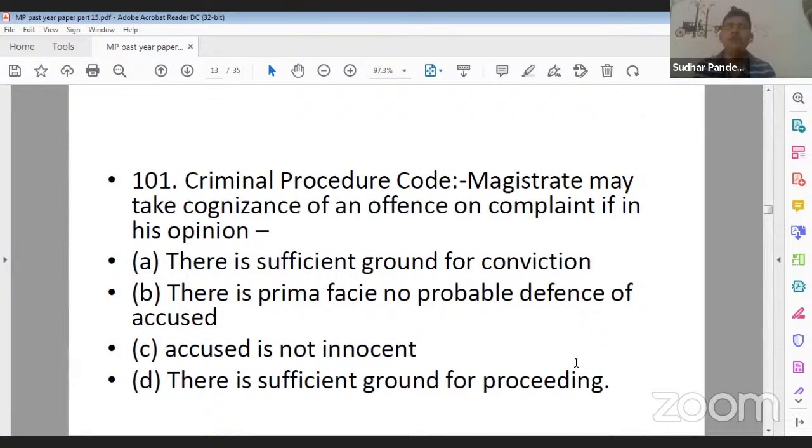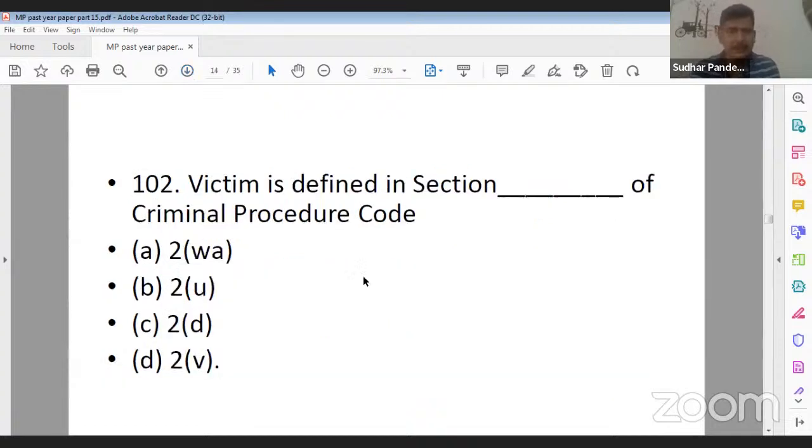Now, if you will read section 200, that is complaint to the magistrate, it is simply mentioned that magistrate may take cognizance of an offence on complaint if in his opinion. So the option will be D for Delhi, that there is sufficient ground for proceeding. If there is sufficient ground for proceeding, then magistrate may take cognizance of an offence on complaint. Yes, Vinny ji, you are correct. 101, D is the correct answer.